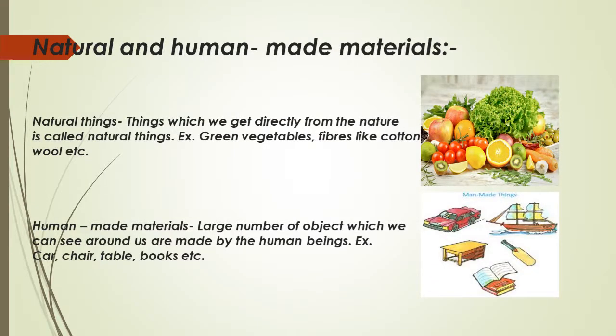Natural and human-made materials. Natural things. Things which we get directly from nature are called natural things. For example, green vegetables, fibers like cotton, wool, etc. Human-made materials. A large number of objects which we can see around us are made by human beings. For example, car, chair, table, books, etc.